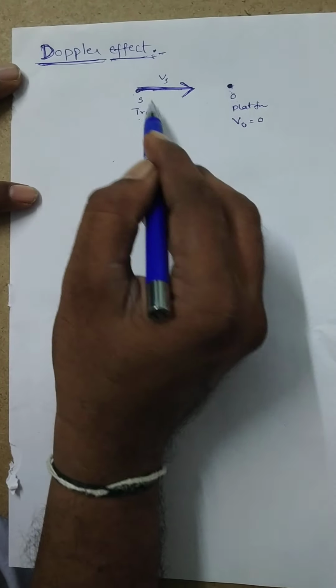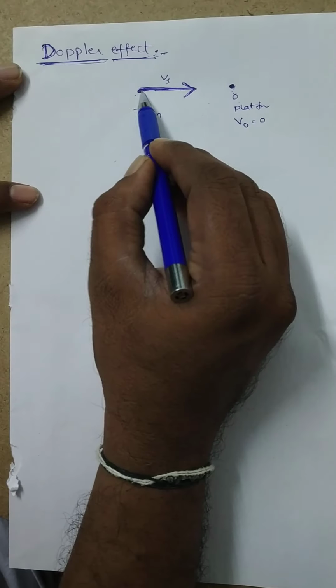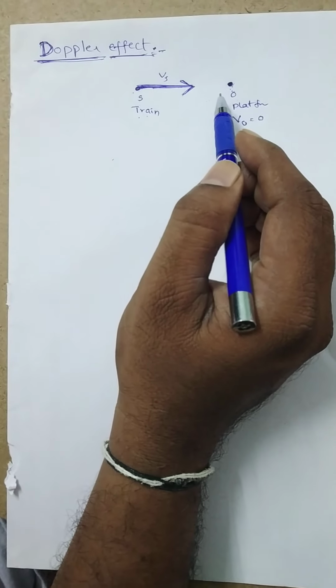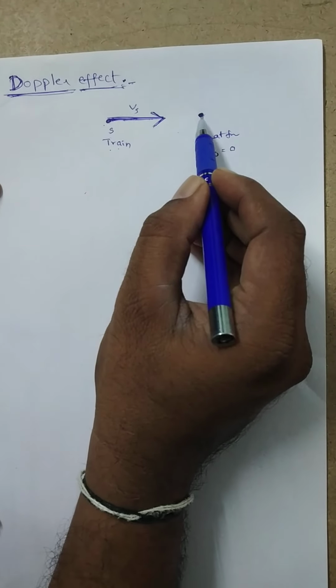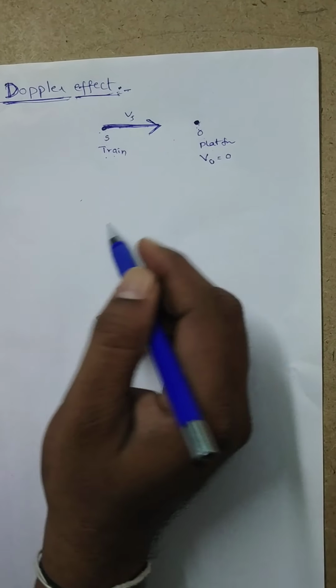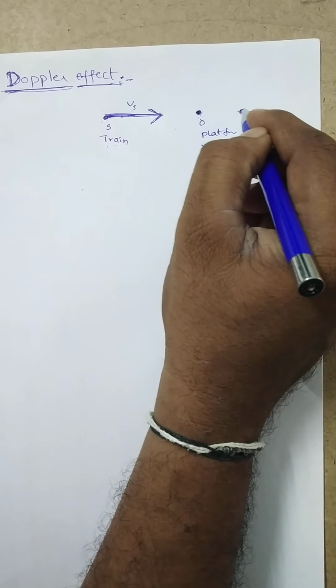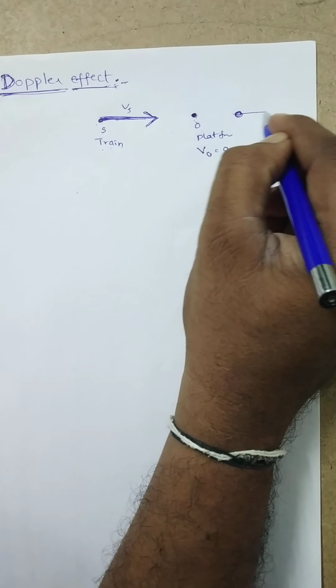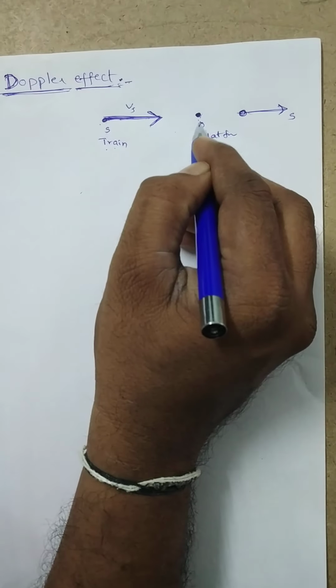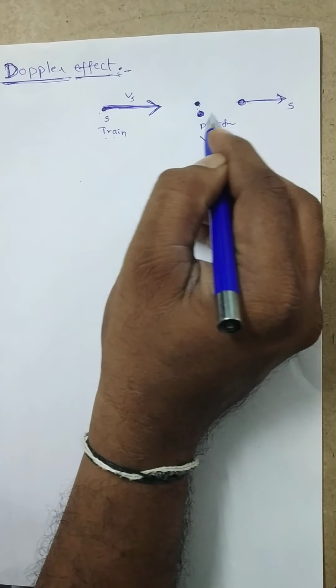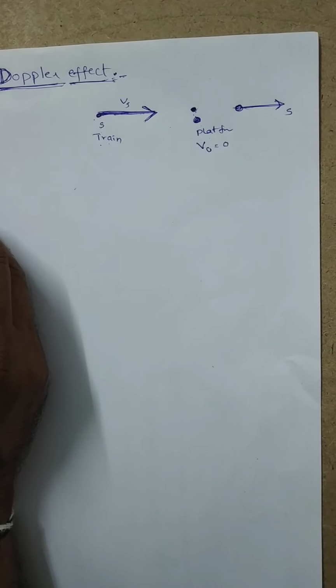Increase in frequency, that means intensity will increase. Intensity is also directly proportional to n square. That's why the apparent frequency of the sound received by the observer will increase. In the same way, let the source be receding away from the observer, or away from the platform. The observer hears a decrease in frequency gradually.